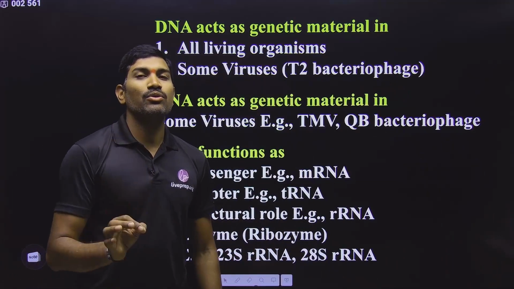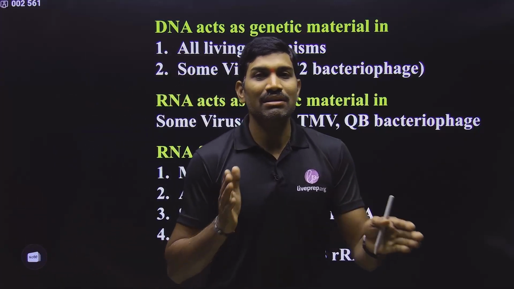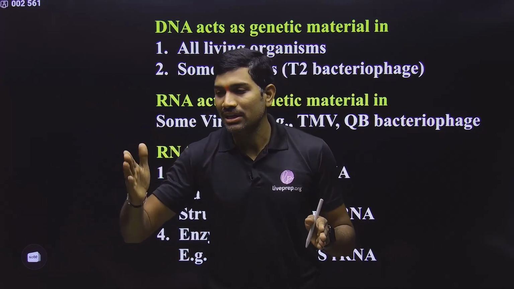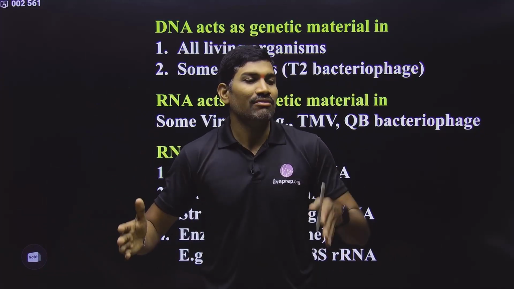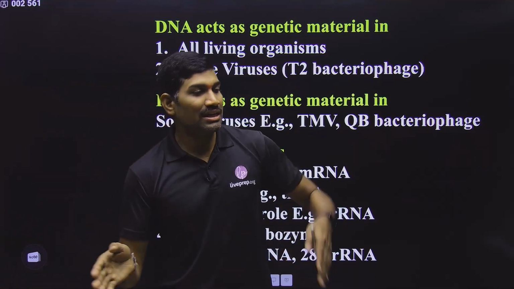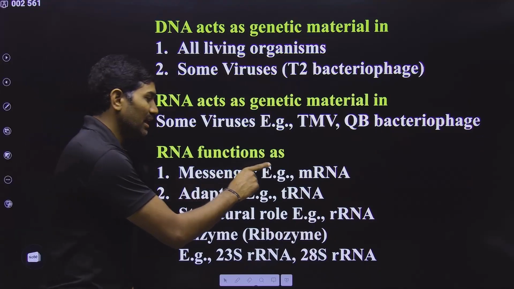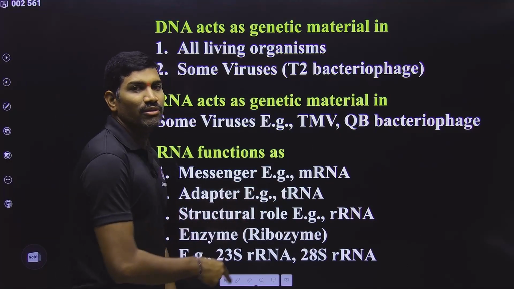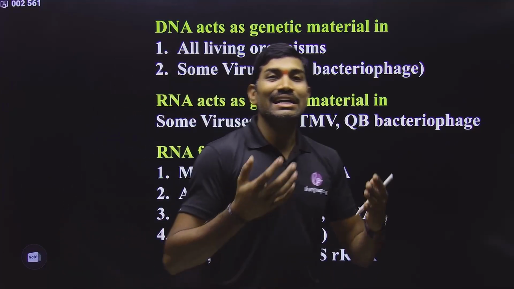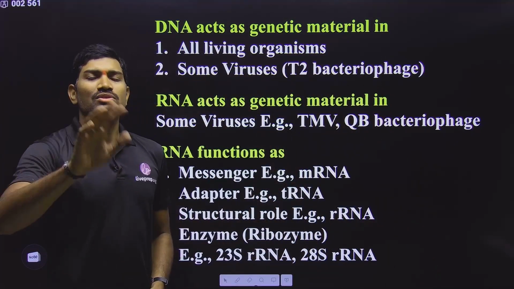Crick proposed the existence of an adapter. What is the adapter? Some connector, linker, should be there. What should it connect? It should connect the genetic code, that means the codon, with the amino acid. Since tRNA connects the codon on one side and the amino acid on the other side, who is called the adapter? tRNA. So tRNA is called the adapter. And what is the full form of T? This T is transfer RNA. Why is it called transfer RNA? It transfers amino acids from the cytoplasm to the ribosomes wherever they are present.